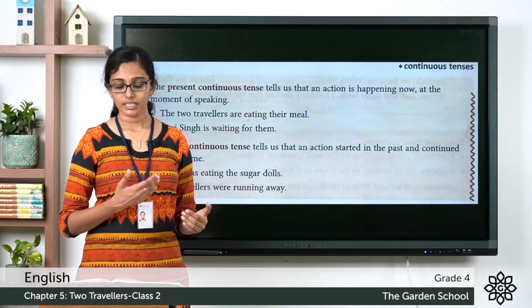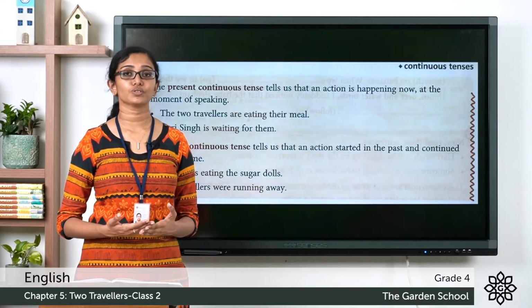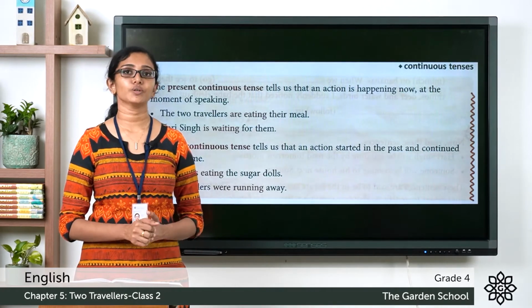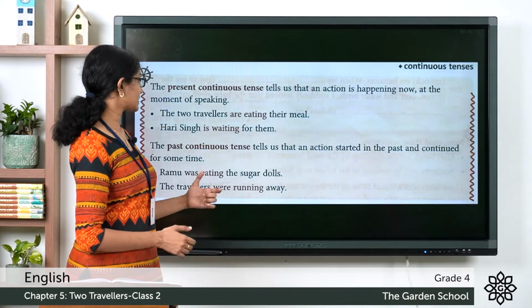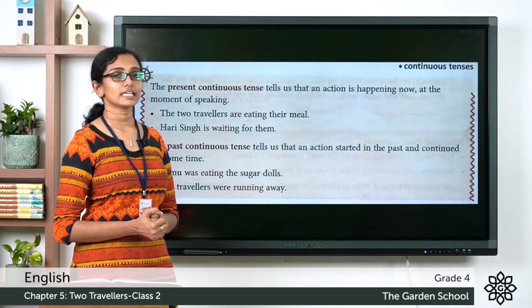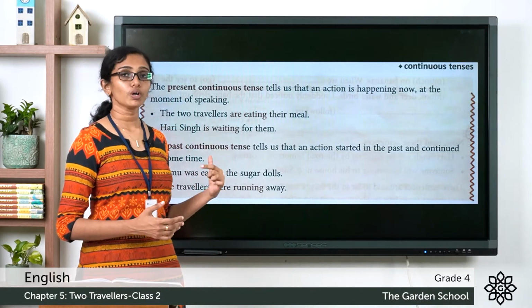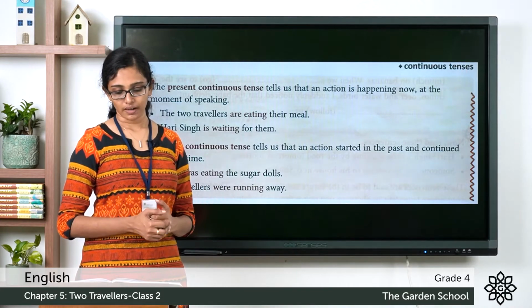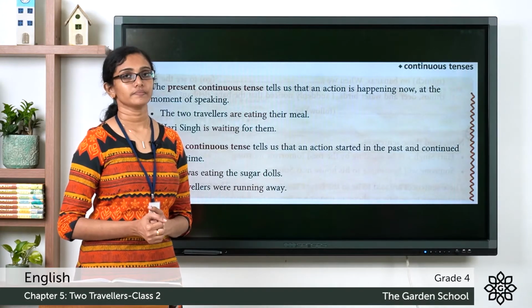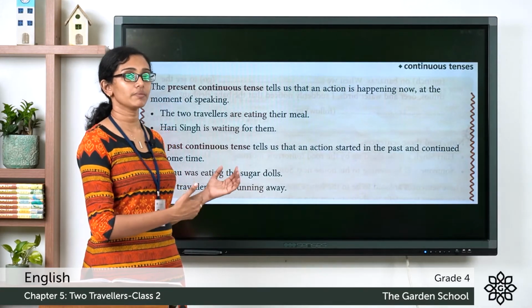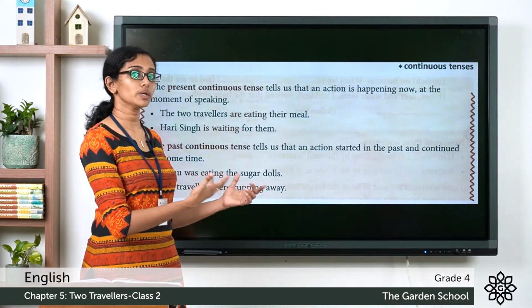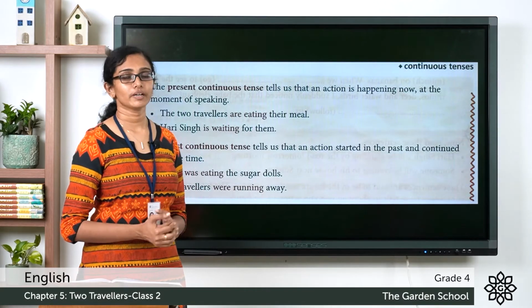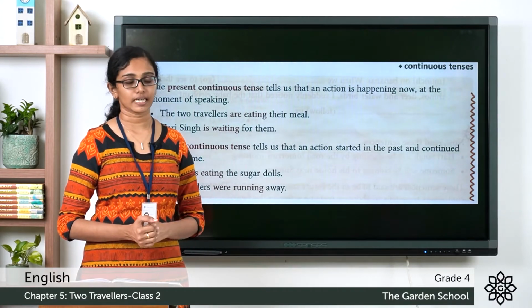Now the next one, the past continuous tense. It is used to show an action that started in the past and continued for some time. You can see two examples there. "Ramu was eating the sugar dolls." Was eating. It was happening in the past. "The travelers were running away." Something that happened in the past, they were running. They were doing it for some time and then stopped. Were running is the verb given in past continuous tense in this sentence.